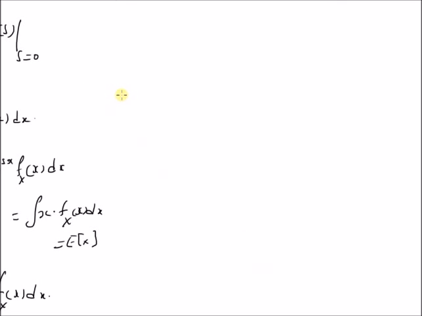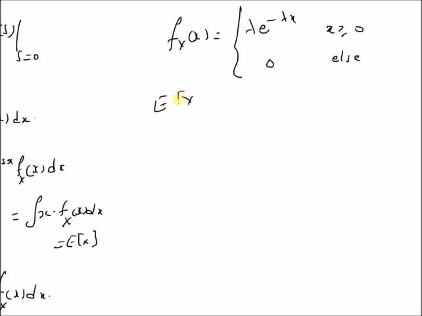Now let us look at an example illustrating this theorem. Given the following PDF, that is the probability density function, fx of x is equal to lambda into e power minus lambda x for x greater than or equal to 0, and 0 elsewhere. So this is the exponential distribution. Given this exponential distribution, we want to find its moments through the MGF. That is, we want to find expectation of x, which is given by the first derivative of phi x of s at s equal to 0.